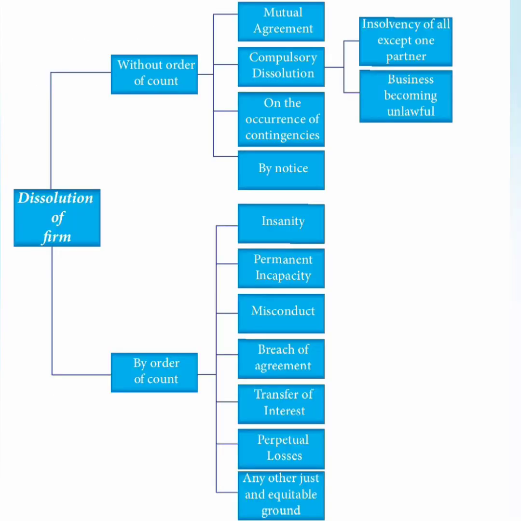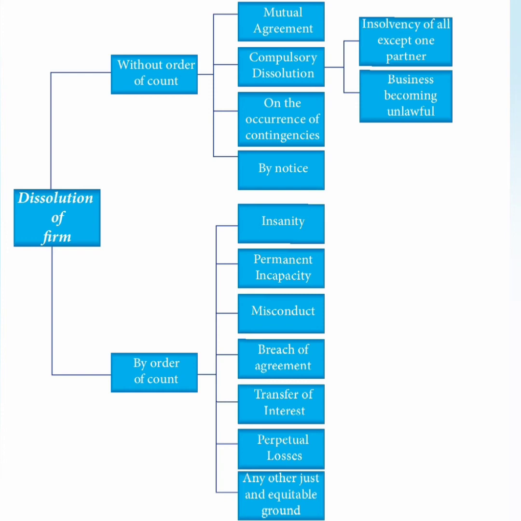Next, we are going to move on to the circumstances in which dissolution of firm exists. Dissolution of firm can be done through order of court or without the order of court. Without the order of the court, how is it possible? It is possible through mutual agreement, compulsory dissolution, on the occurrence of contingencies, and by notice. In case of compulsory dissolution, it can be done in two ways: insolvency of all except one partner, and the other circumstance is business becoming unlawful.